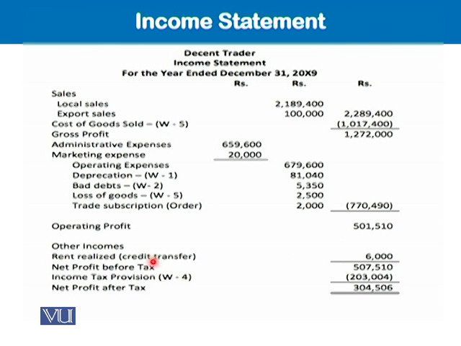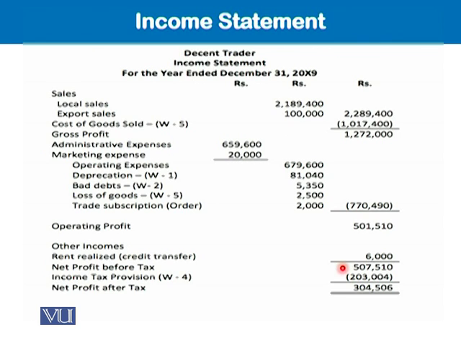Other income, as we know, is the rent realized, which was in fact an item we got from the adjustment in the cash book based on credit transfer, is 6,000. So the net profit before tax is 507,510. So the net profit for the year after having all this working is 507,510.